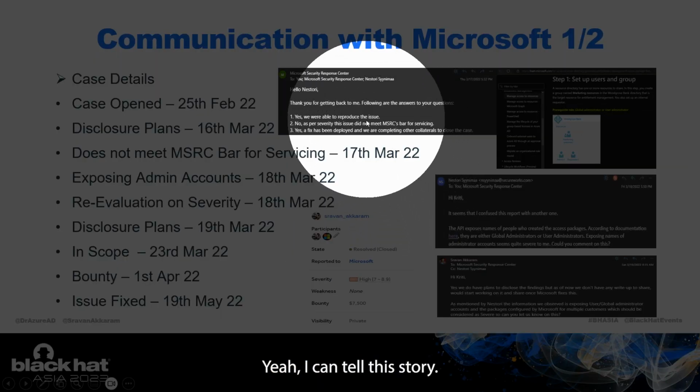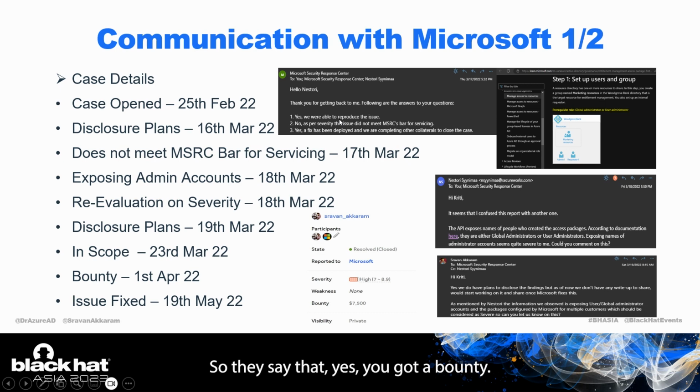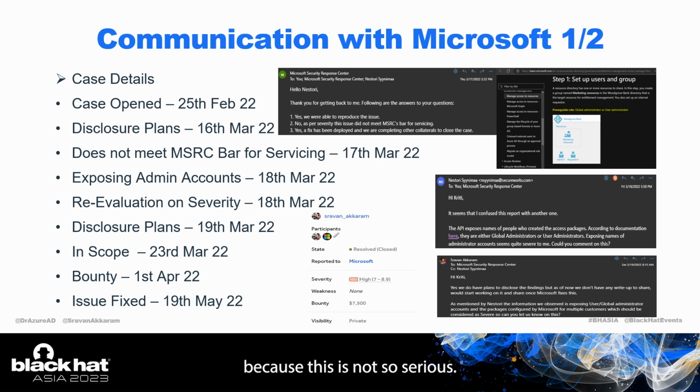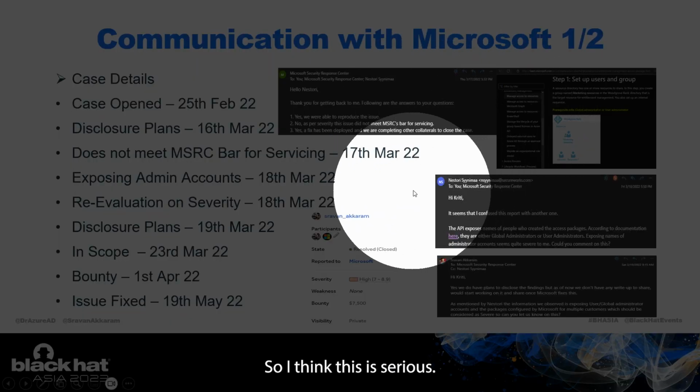Yeah, I can tell this story. So they said that, yes, you get a bounty, but no, they said that you're not going to have a bounty because this is not so serious. And I responded there with the screenshot from their documentation that this is global admin and user admin, so I think this is serious.